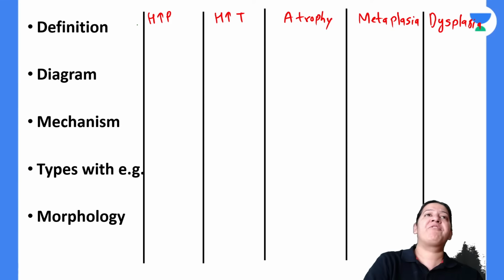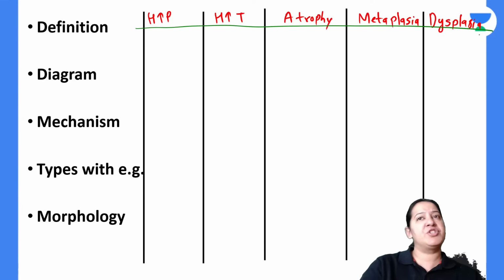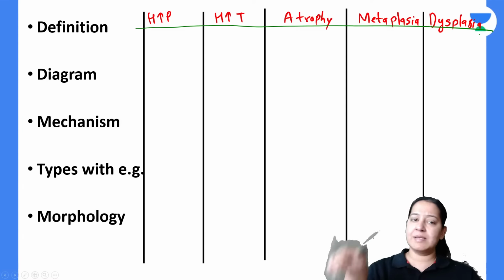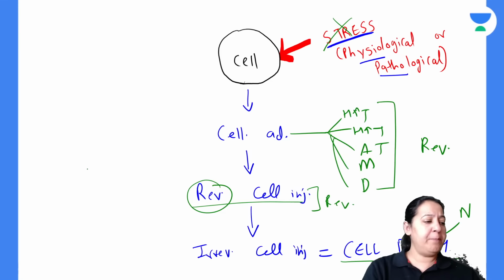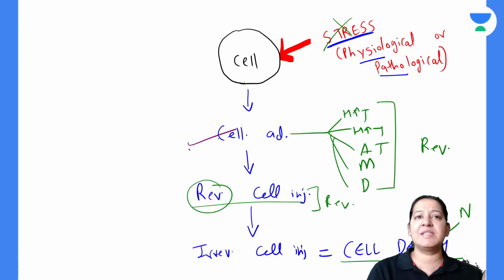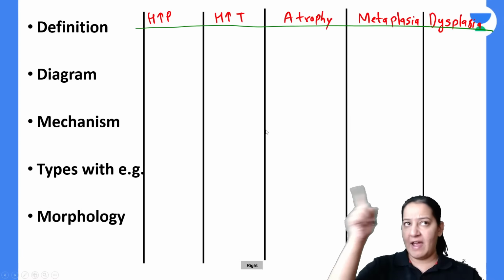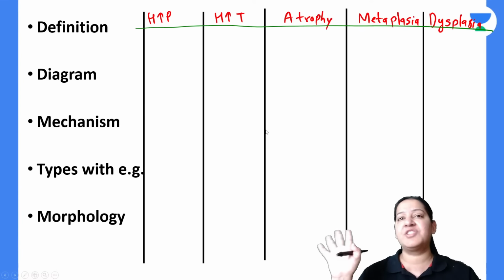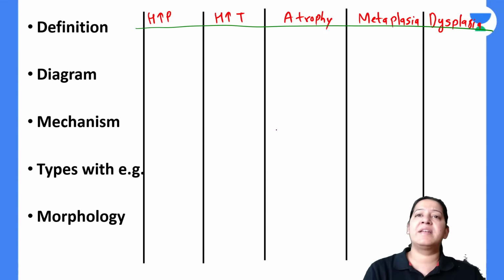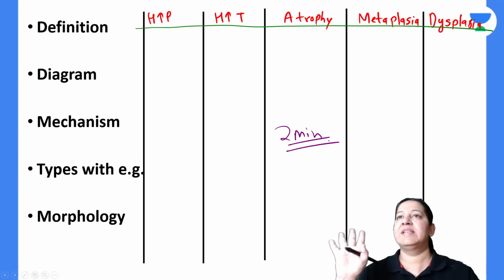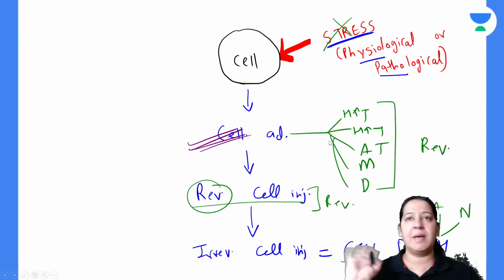So these are the five types of adaptations that we have already covered. I hope the master table is ready with you. There are three portions we have to cover. The first portion, cell adaptations, is already covered by me. In the last YouTube lecture, I asked you to fill this master table so you can revise the entire adaptations in 2 minutes. That is the five types of adaptations. I'm not going into detail.